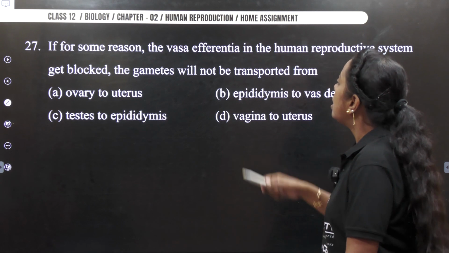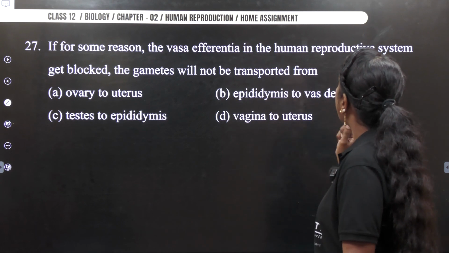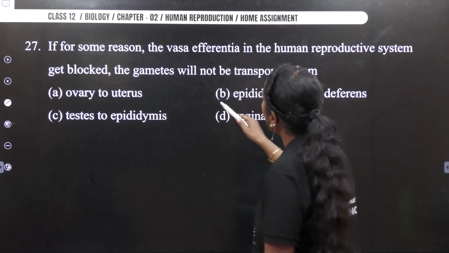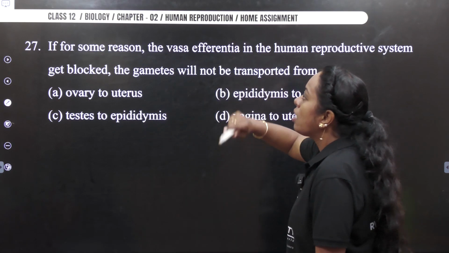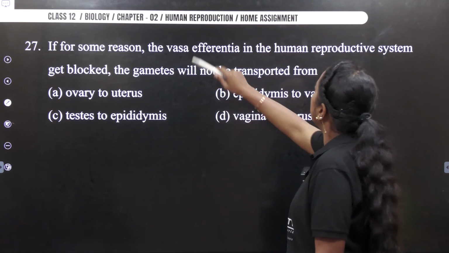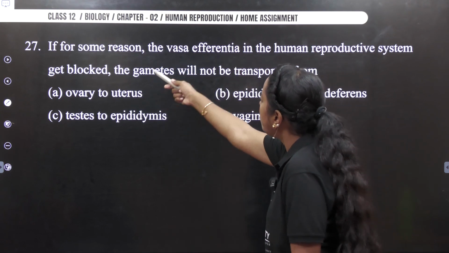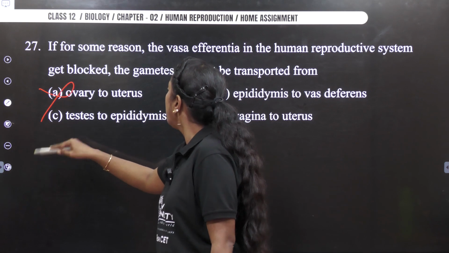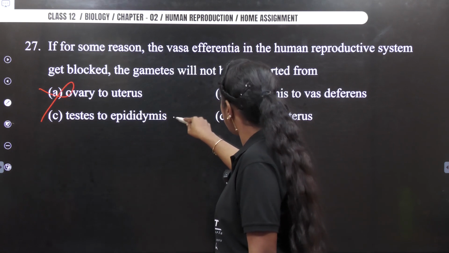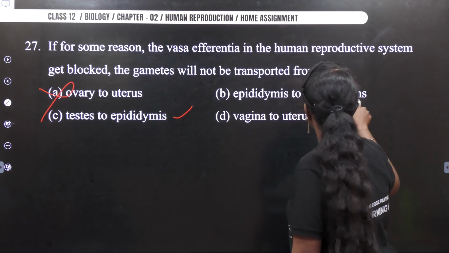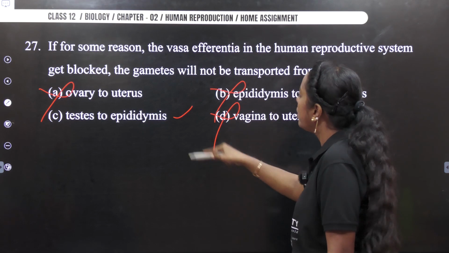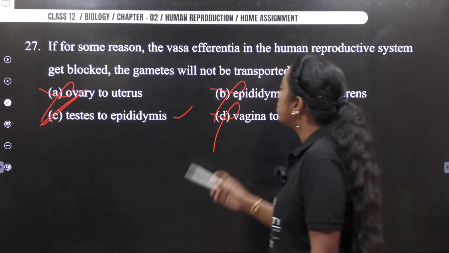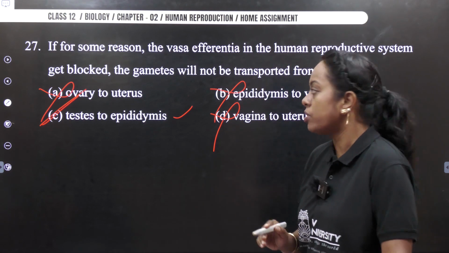Next. If for some reason the vasa efferentia in the human reproductive system gets blocked, the gametes will not be transferred from. Vasa efferentia is blocked, so definitely it will not go to the region of epididymis. So ovary doesn't even come into play. Testis to epididymis may be true. Epididymis to vas deferens, definitely not. So your answer becomes testis to epididymis. Option C is your answer for this question.